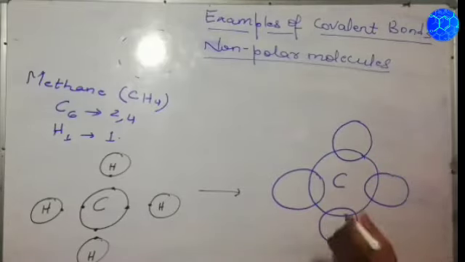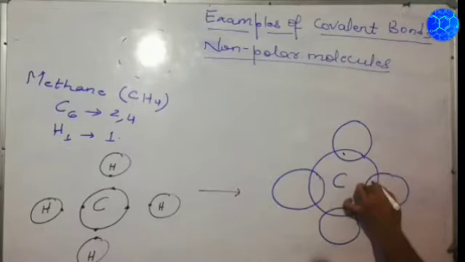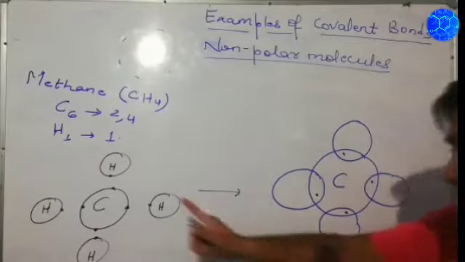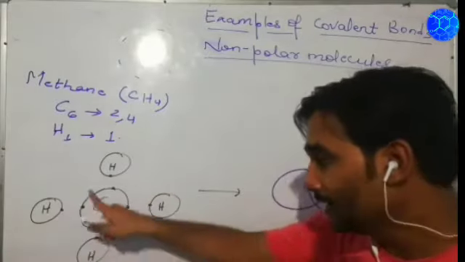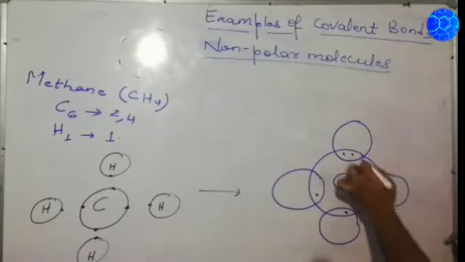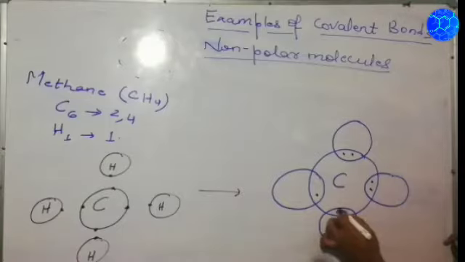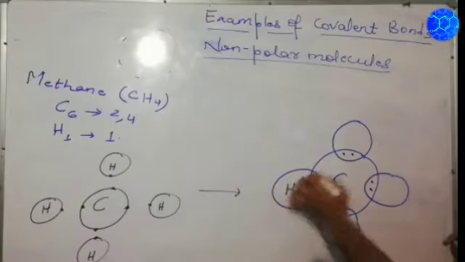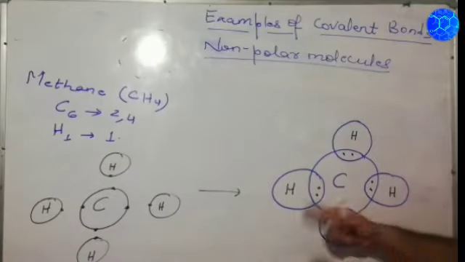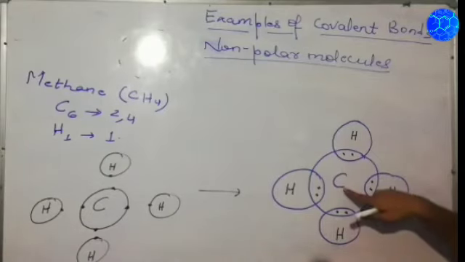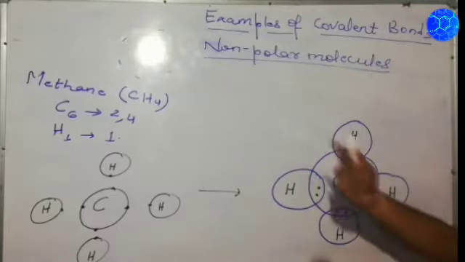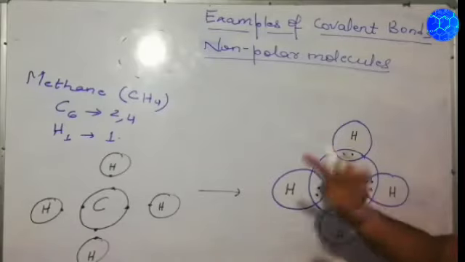Now carbon is having what? 1 electron, 1 electron, 1 electron and 1 electron mutually shared. This hydrogen is also having one electron in the outermost shell, so this will also mutually share. So mutually shared, mutually shared, mutually shared, and mutually shared. This is hydrogen. Okay, so you will count it up. Carbon going with what? 8 electrons: 1, 2, 3, 4, 5, 6, 7, and 8. Carbon becomes stable. In the same way, hydrogen requires 2 electrons.